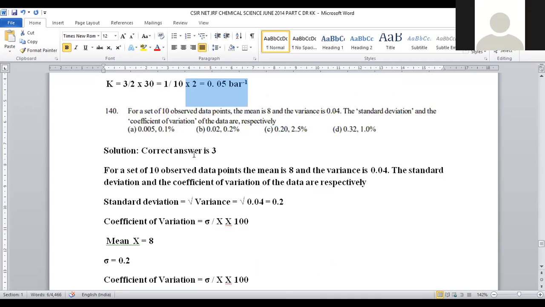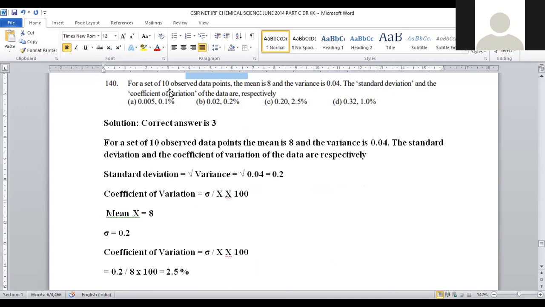Let us move on to question number 140. For a set of 10 observed data points, the mean is 8. The variance is 0.04. The standard deviation and the coefficient of variance of the data are respectively, right? So here, 10 data points were provided to us.